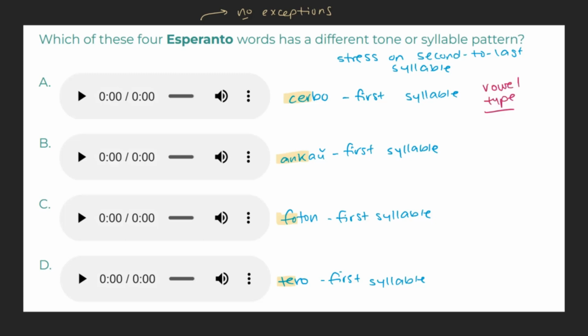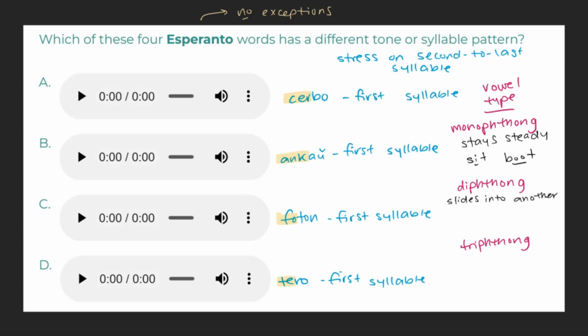Vowel type. As a quick rundown, essentially, vowel sounds can be broken down into three categories: monophthongs, diphthongs, and triphthongs. A monophthong is a vowel sound that stays steady and doesn't change when being pronounced. For example, the I sound in sit or the U sound in boot. A diphthong, on the other hand, is a vowel sound that slides into another vowel sound when being pronounced.